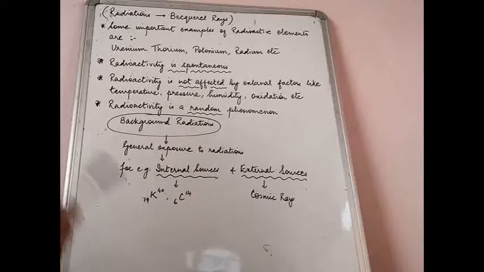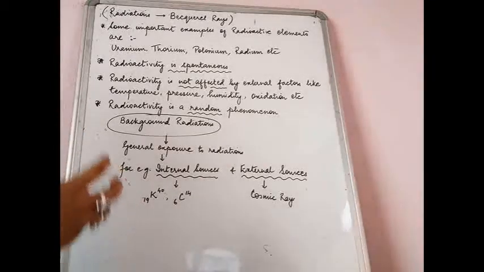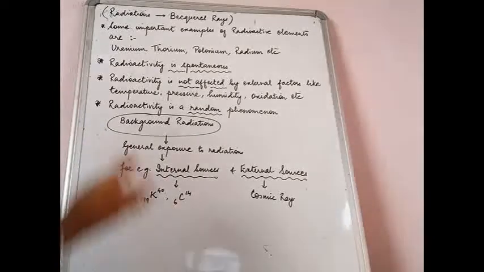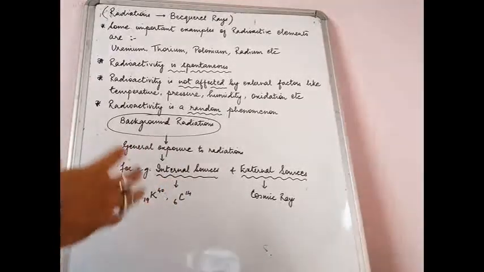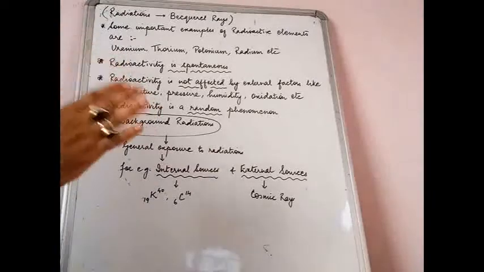Now, coming to the last part of this particular lecture, we have, as I mentioned a little while back, the background radiations. What are these background radiations? And in what way are these different from the radiations that are coming out of a disturbed uranium atom or a thorium or a polonium atom? The difference is pretty simple. Background radiation, the reason why we are calling it background and not foreground, not the main ones, is that they are hidden in the background.